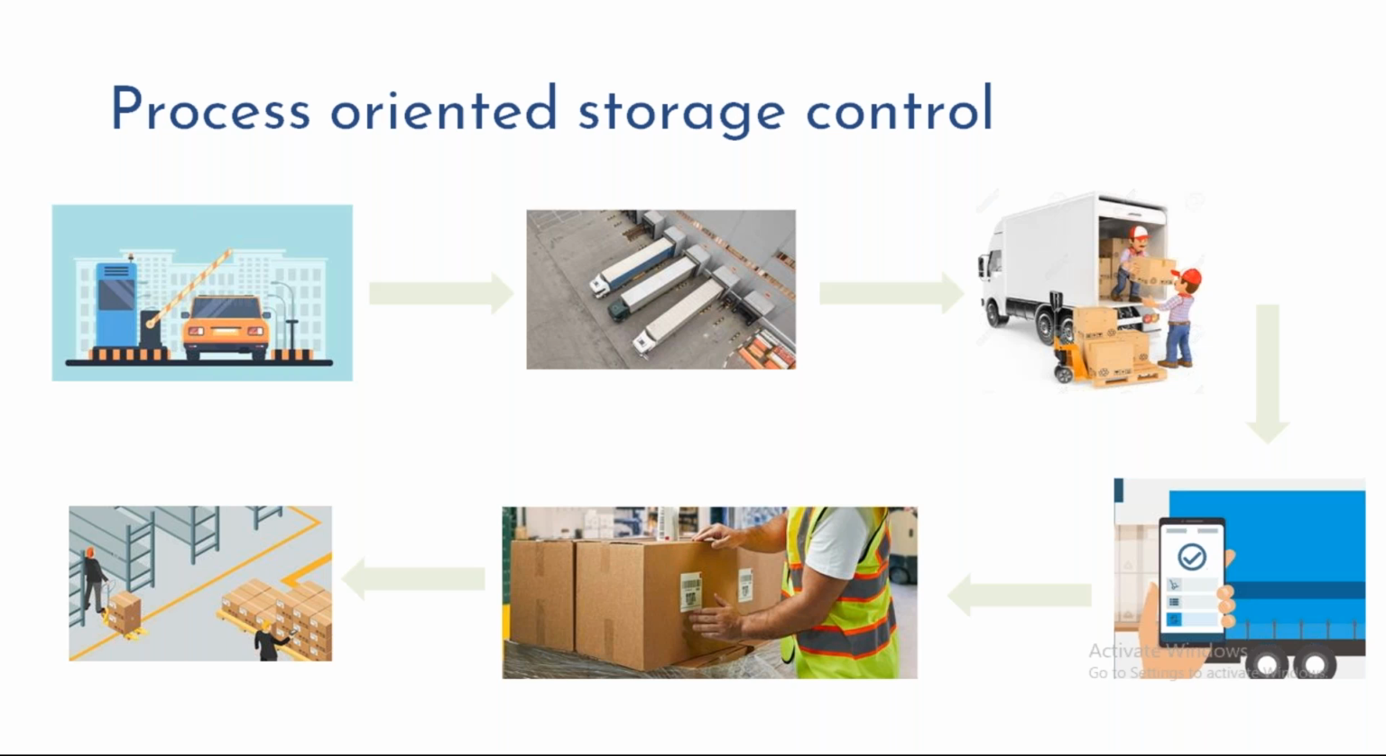Now, how will receiving work? Receiving will work like this. First, a truck comes in. The first step is that the truck will report at the checkpoint. After that, in case there are empty doors available, you can see multiple doors in a warehouse. There could be a single door or there could be multiple doors also. Depending on the availability of a door, I can directly redirect the vehicle to go to a particular door.